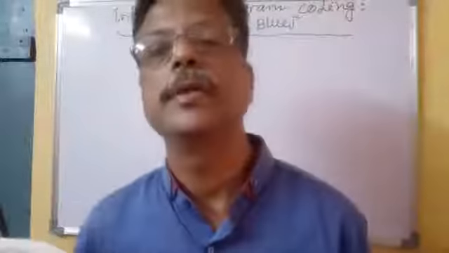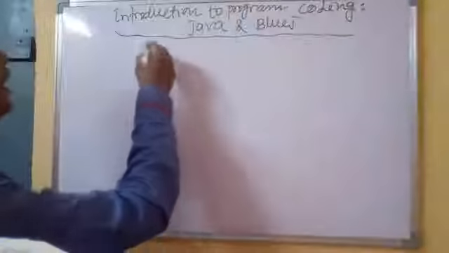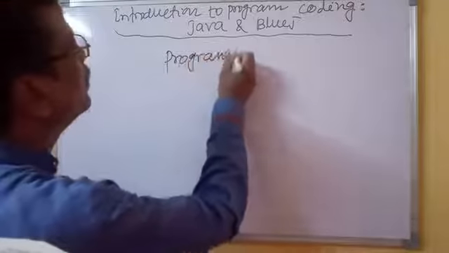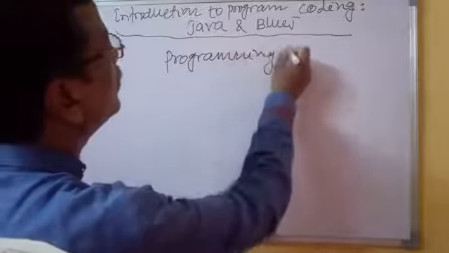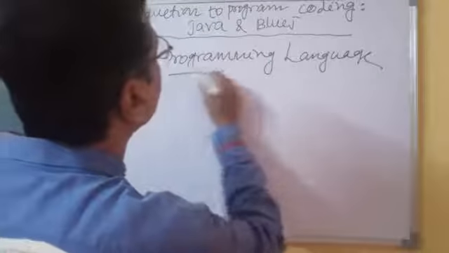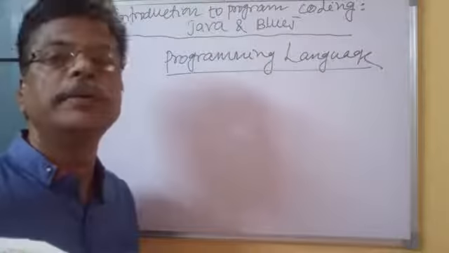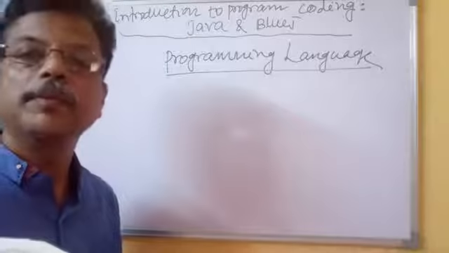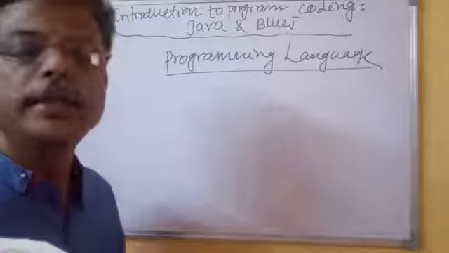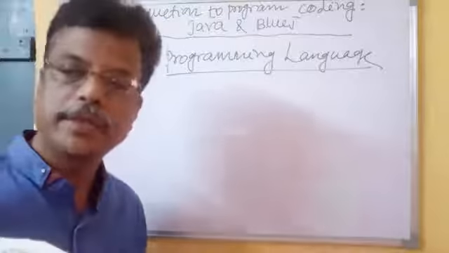So first of all we need a programming language. The language of the computer is the programming language. This programming language we have to learn, and after learning it, only then can you give instruction.